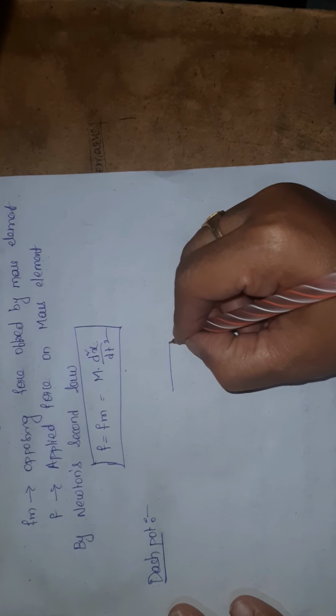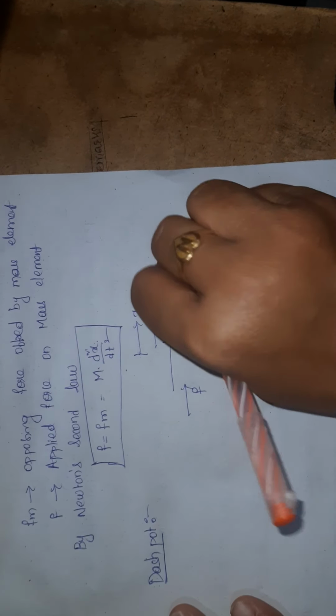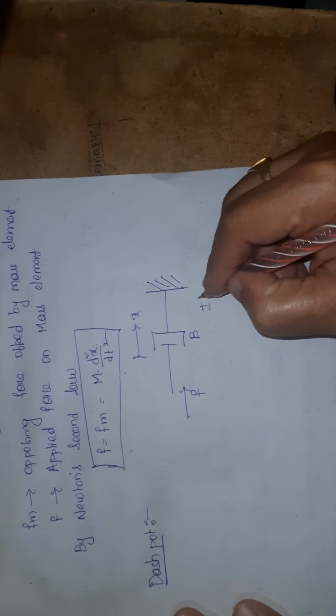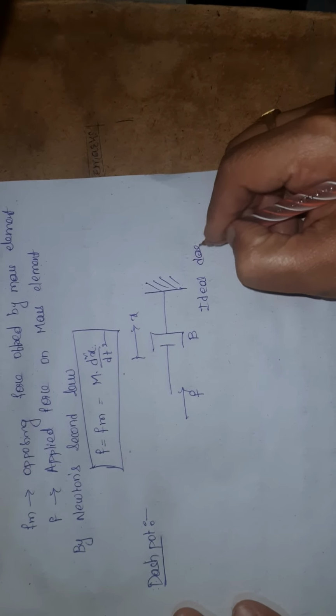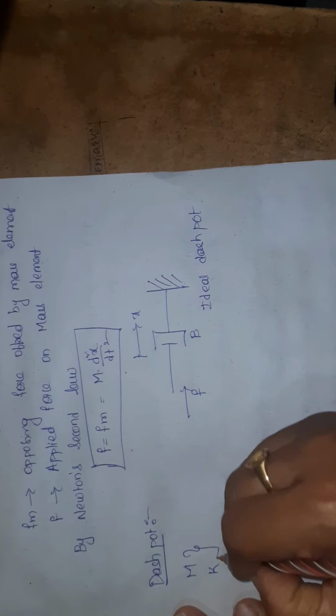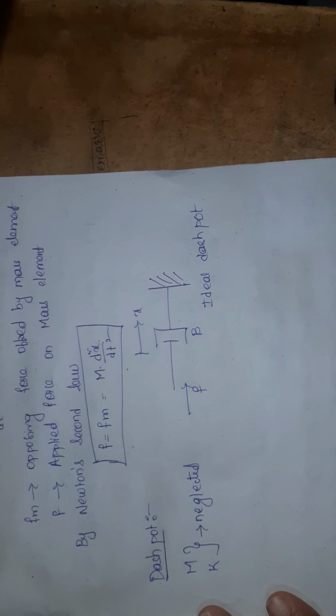So consider now the dashpot element. We have to draw the force balance equation, considering a dashpot element represented like this. A force is applied on this, so it will displace in this direction. If I apply the force in the same direction, the displacement will be taken by the element. So this is an ideal dashpot. If I consider an ideal dashpot, M and K both are neglected because the considered element is an ideal dashpot element.